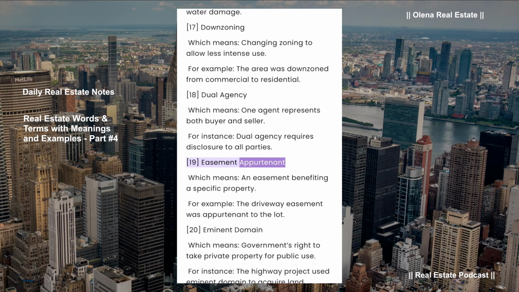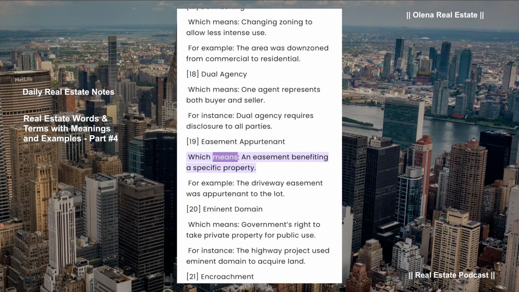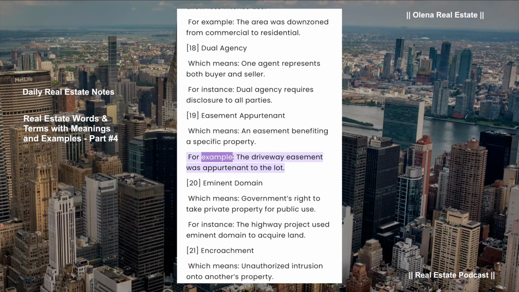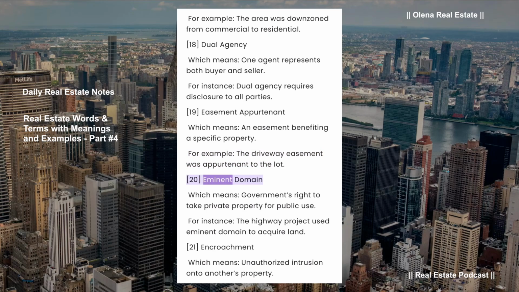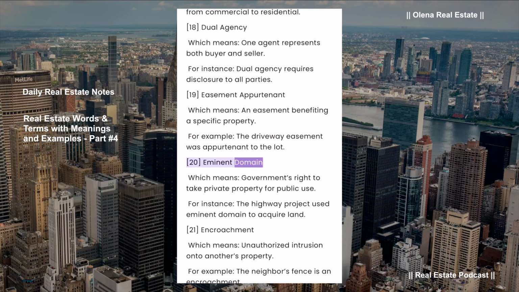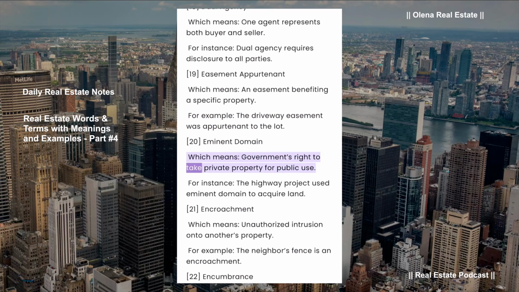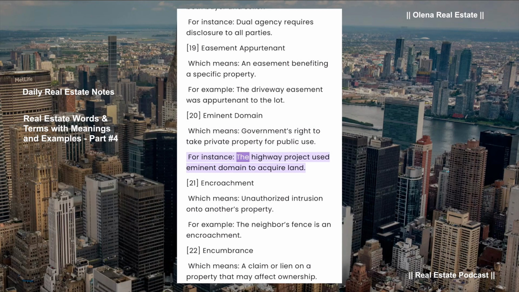Easement appurtenant, which means an easement benefiting a specific property. For example, the driveway easement was appurtenant to the lot. Eminent domain, which means government's right to take private property for public use. For instance, the highway project used eminent domain to acquire land.